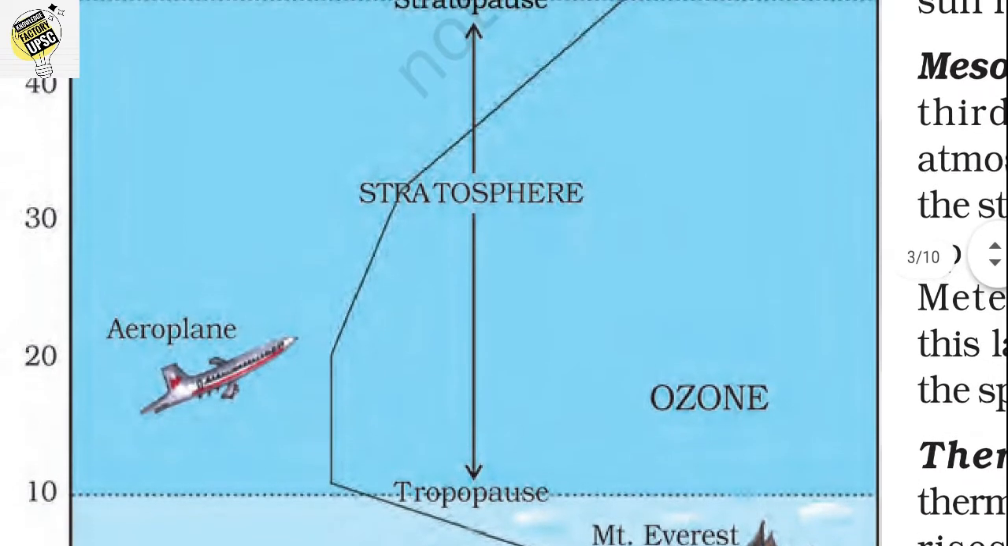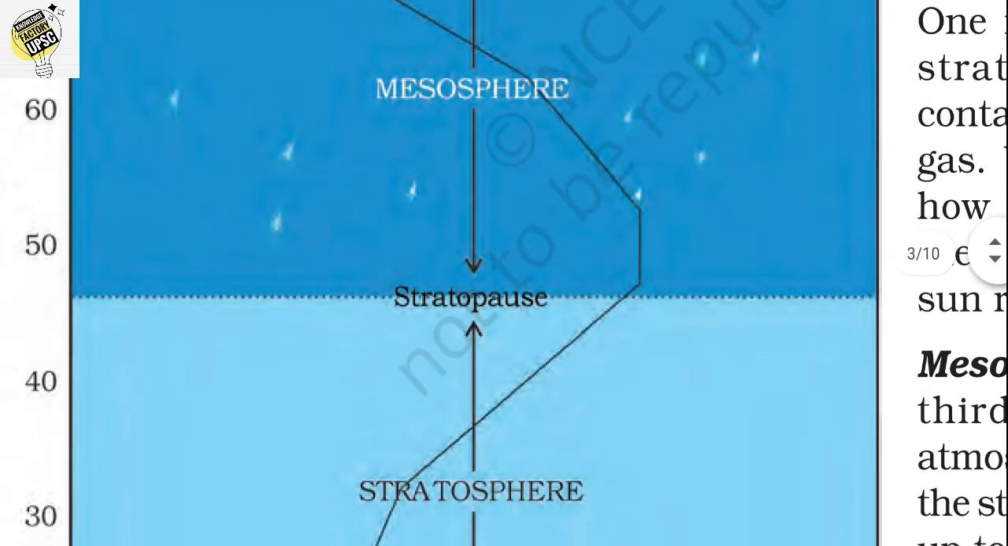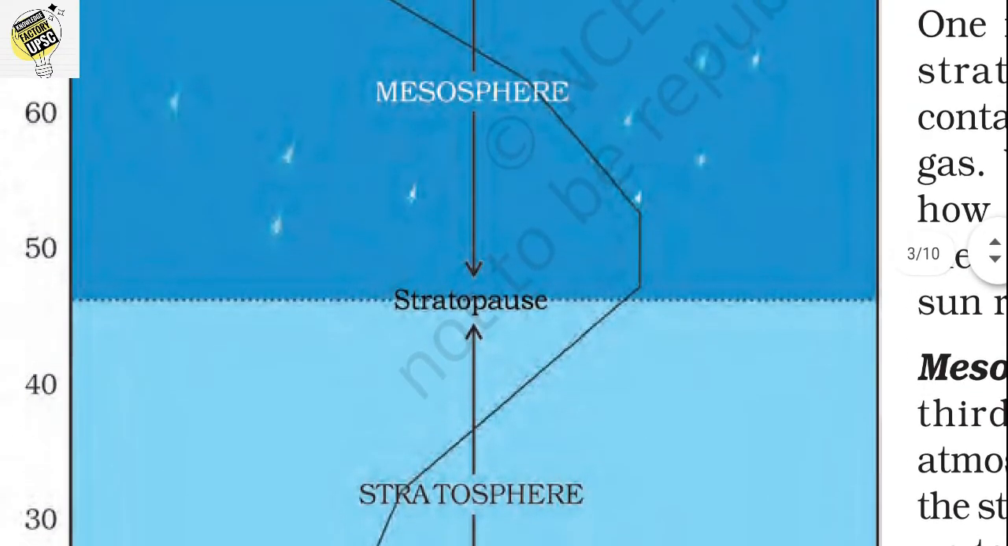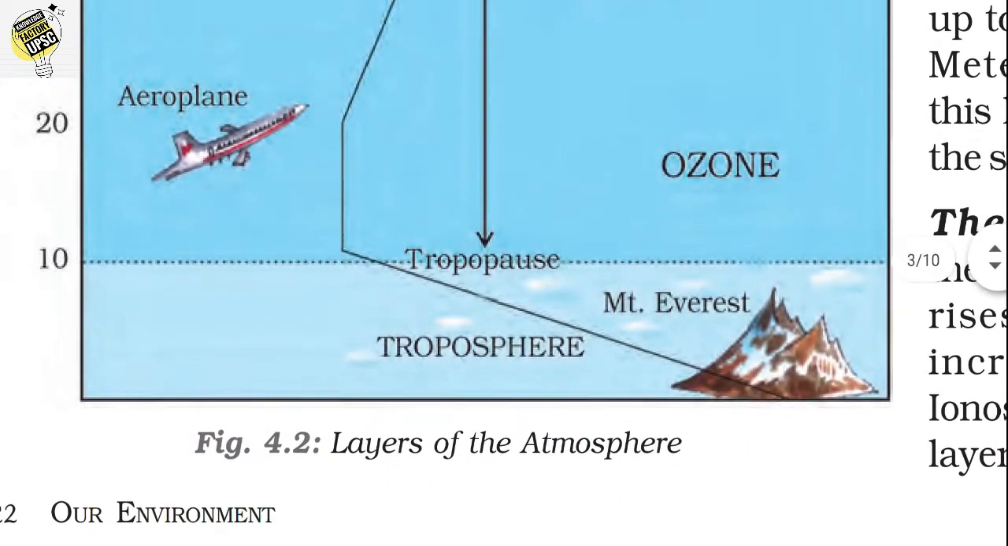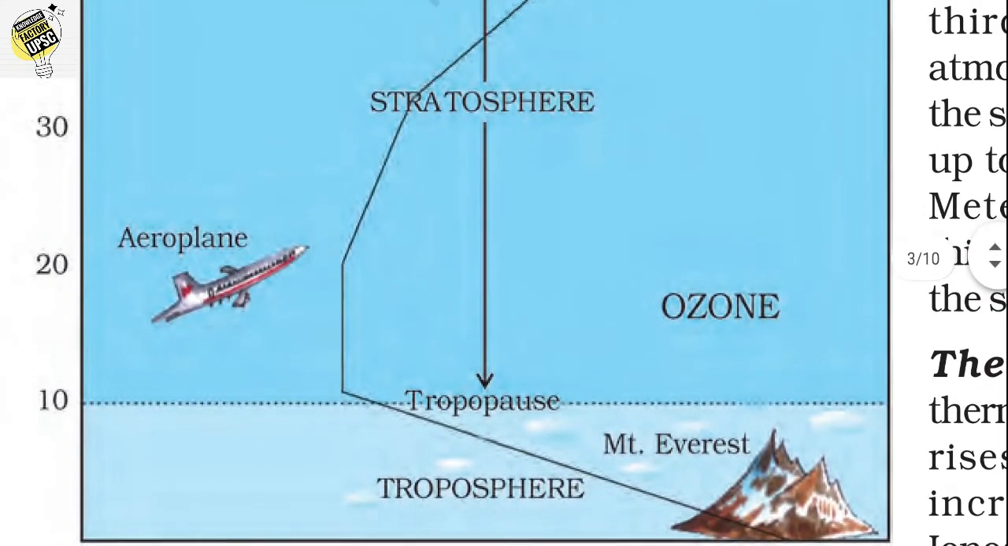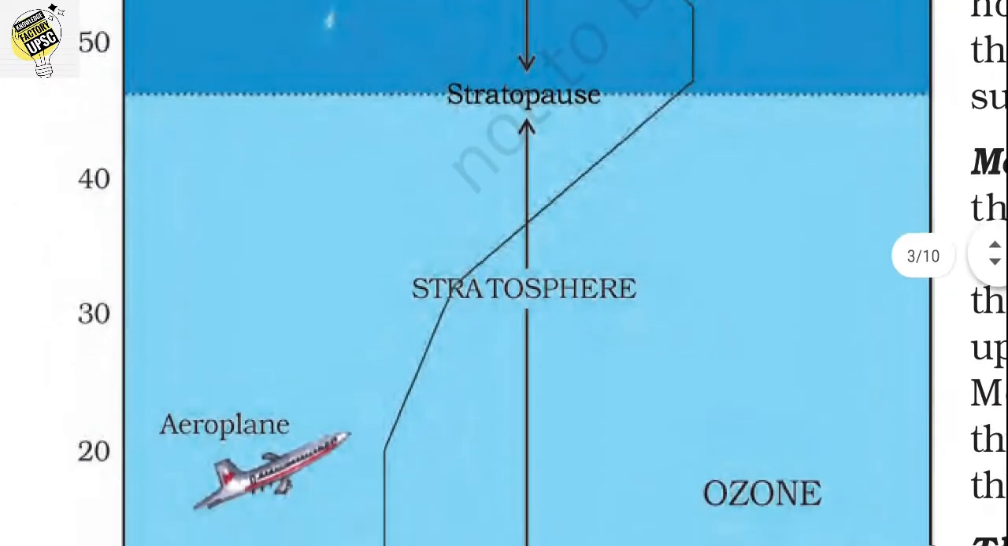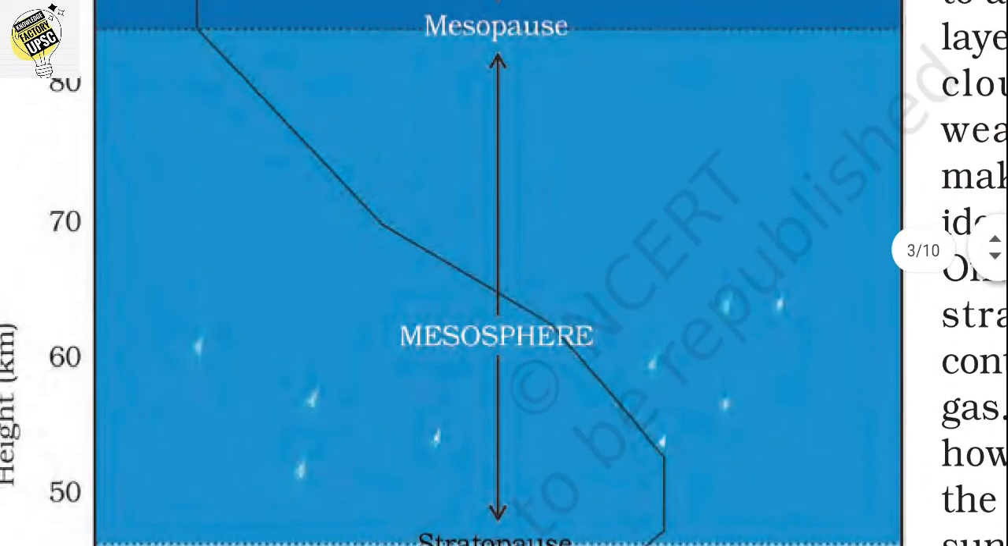Let's look into the third layer, the mesosphere. Between the stratosphere and mesosphere there is the stratopause, and between the troposphere and the stratosphere there is the tropopause. Let's look into the mesosphere.